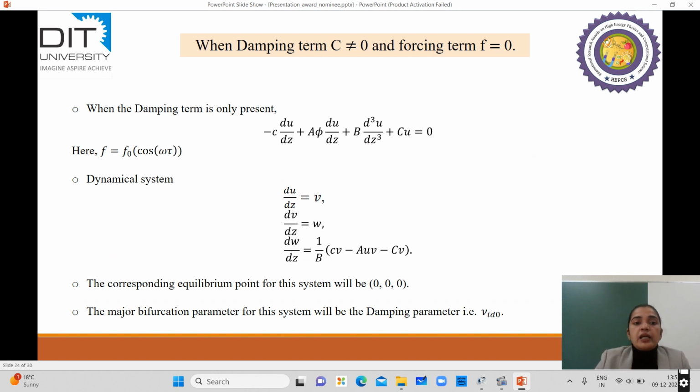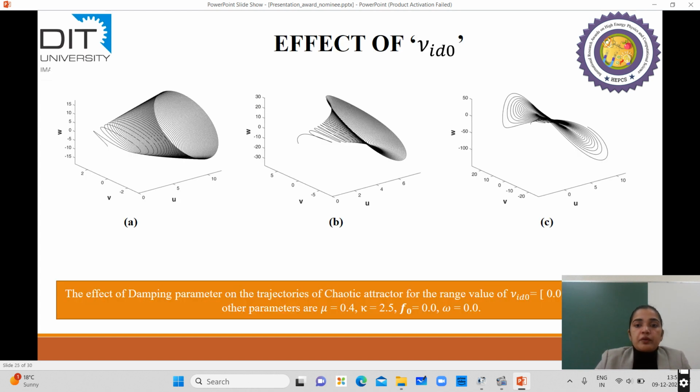In that case, we'll get a three-dimensional dynamical system whose equilibrium point will be 0, 0, 0, and the major bifurcation parameter for this system will be the damping parameter. So this is the effect of the damping parameter for increasing value of damping. You can see that for increasing value of damping, there exists chaos in the system.